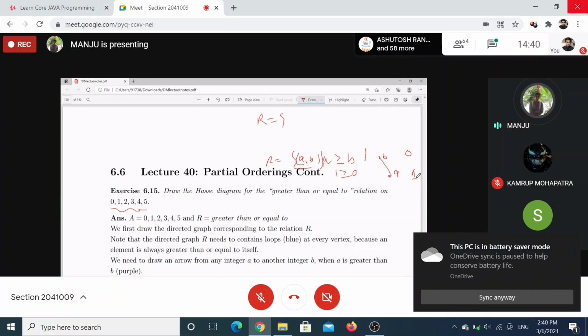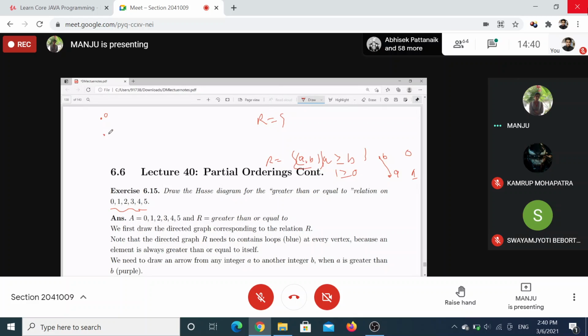So that's why B should be at top. Similarly, 0 here, 1 here, and between 1 and 2 you have 2 over here. 3, because 2 is related to 3, that's why 3 is at the bottom. 4 and 5.